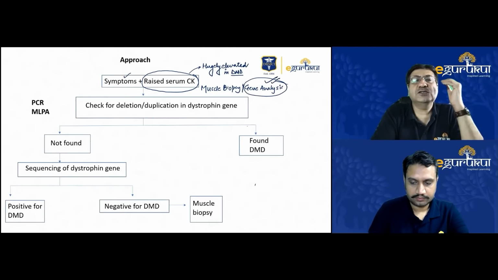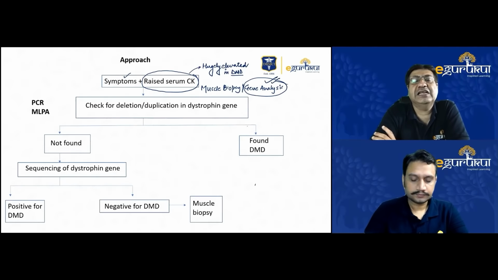And in gene analysis, you normally check for the deletion or duplication in the dystrophin gene. That's the most important type of mutation present in the dystrophin gene. We now have PCR analysis and multiplex PCR analysis, like multiplex ligation dependent probe amplification assays. These are very reliable in estimating the copies of these genes, and they can very reliably estimate the deletion and duplication of these genes. So using these, you can find whether there are findings of DMD or not.